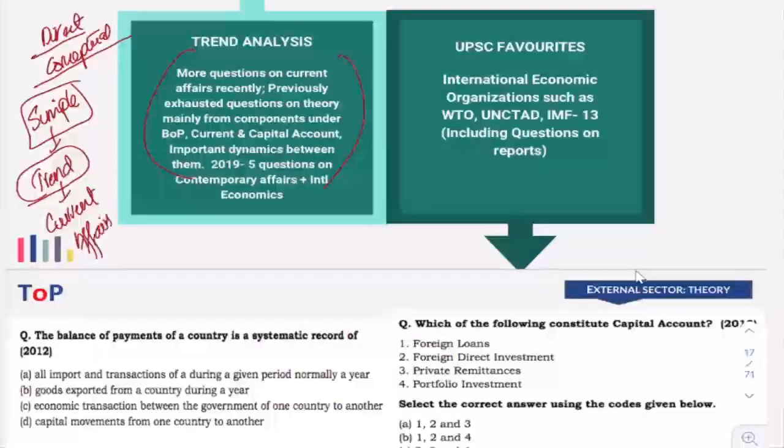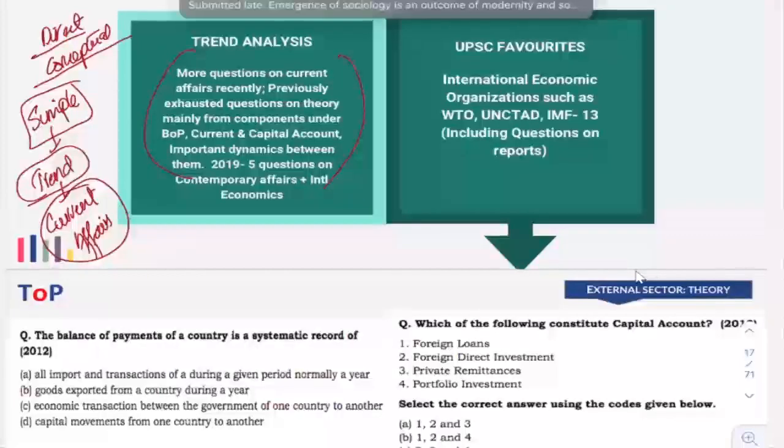They do not go deeper into the theoretical part because they do not expect you to be an expert in economic theory. They expect you to have a layman understanding. They just want you to have a basic understanding of what economic theory is. You can see that particular pattern in the entire 10 years of question papers.